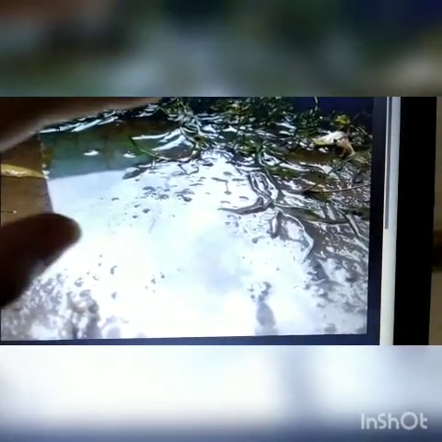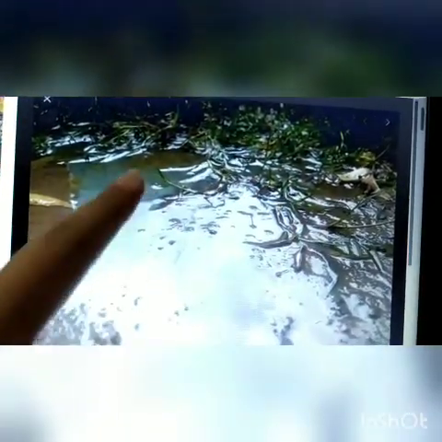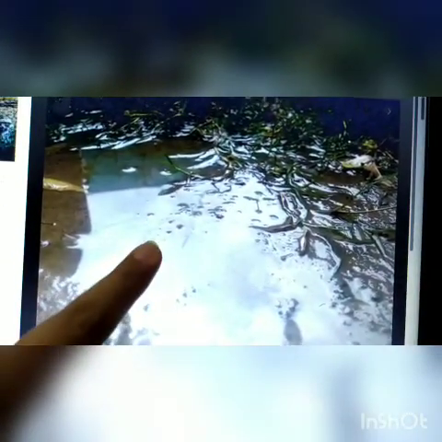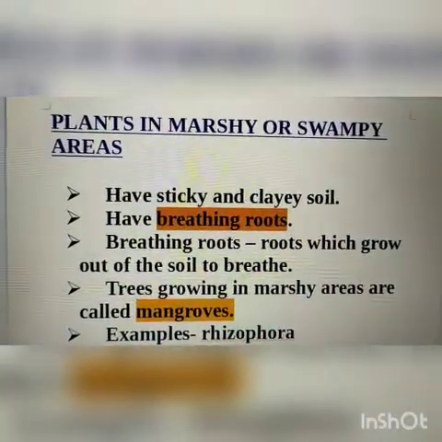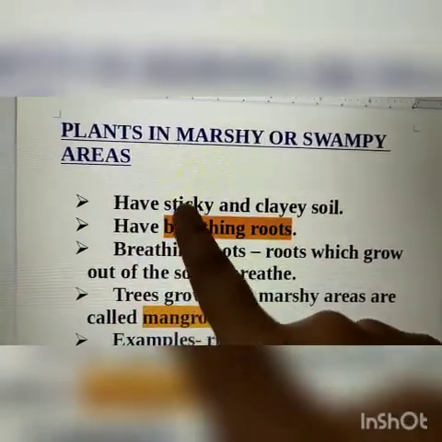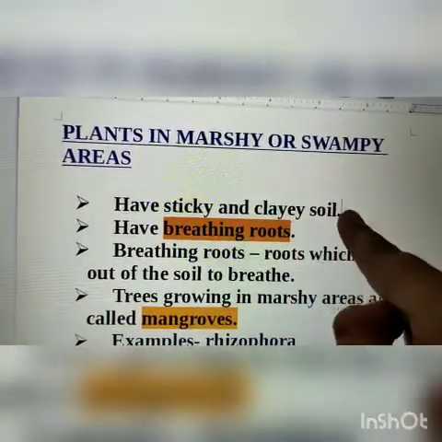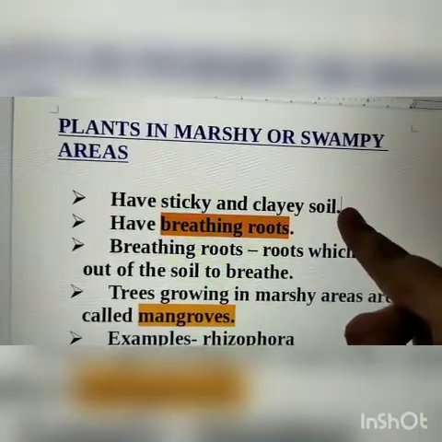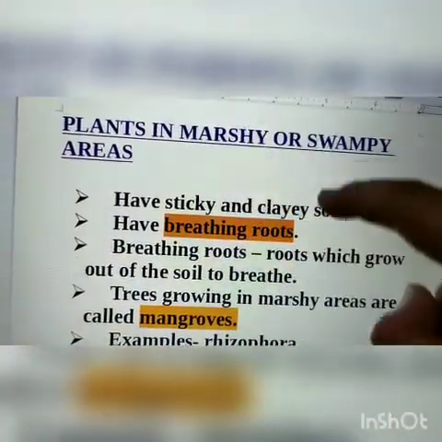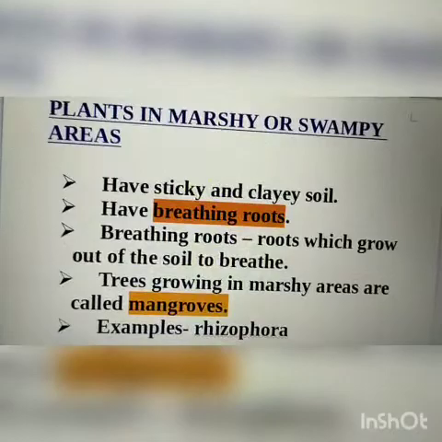Okay? And it is waterlogged. Means water covers ground for long period of time. As you can see in this image, it is a wet land and waterlogged. Okay? So, these areas have sticky and clay soil. That means here the soil is sticky and clay.